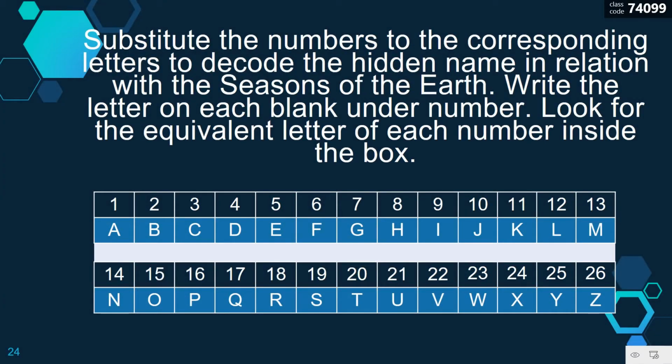Direction: substitute the numbers with their corresponding letters to decode the hidden name in relation with the seasons of the earth. Write the letter on each blank under the number. Look for the equivalent letter of each number inside the box. So you are given 1 to 26 corresponding to A to Z. Let's start.